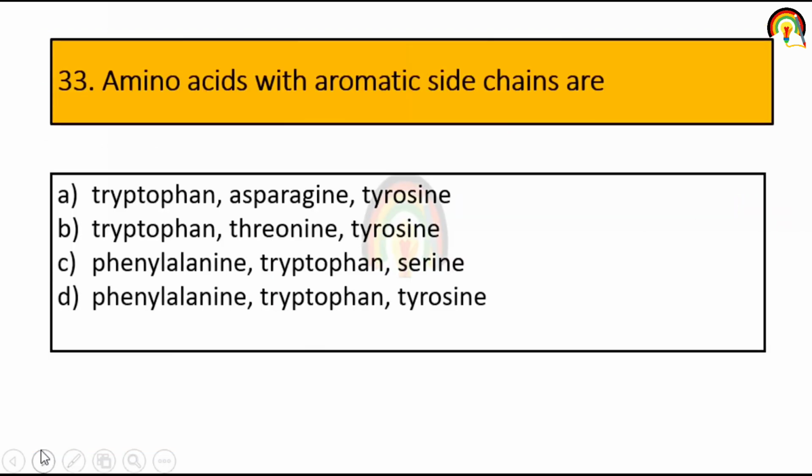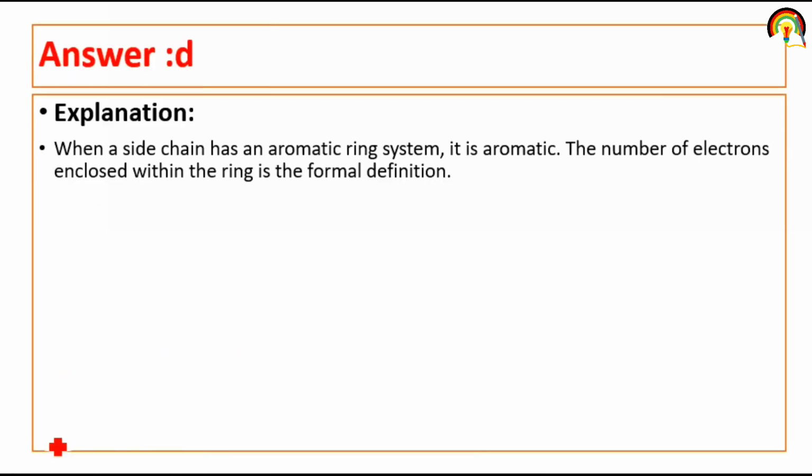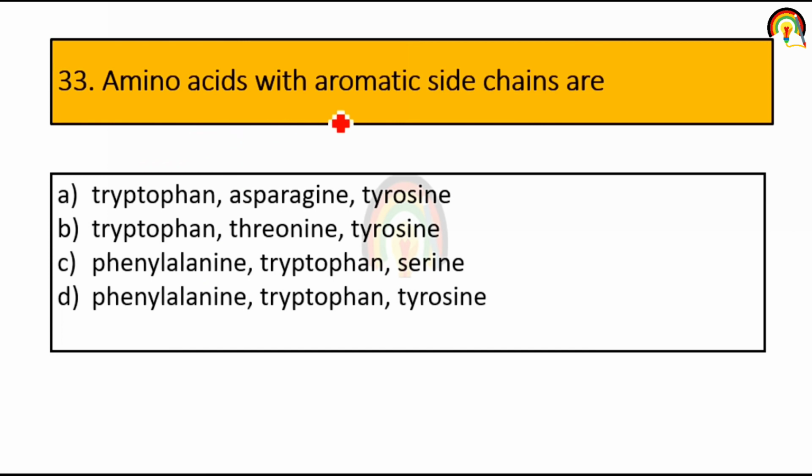Amino acid with aromatic side chain are. So when a side chain has an aromatic ring like benzene ring, it is aromatic. The number of electrons enclosed within the ring is the formal definition. So amino acid with aromatic side chain are tryptophan, tyrosine, phenylalanine. This is single code letter for all these aromatic amino acid. So tryptophan, tyrosine and phenylalanine. Phenylalanine is represented by F, tryptophan represented by W and tyrosine represented by Y.